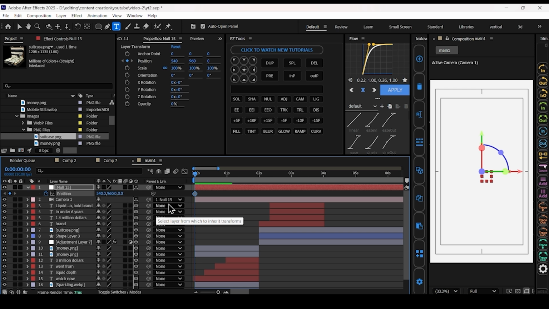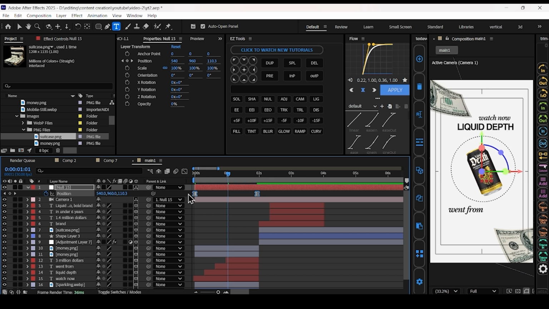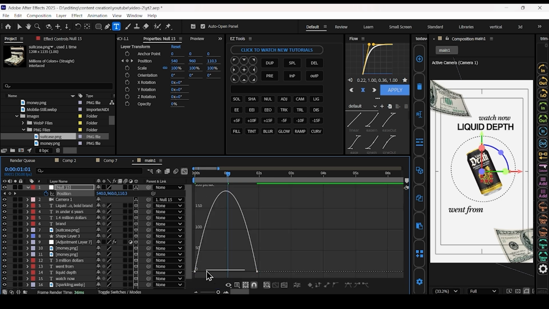Set keyframes. Change the Z position value at the starting position. Select both keyframes. Press F9 for smooth animations. Open the graph editor. Adjust the curve like this.